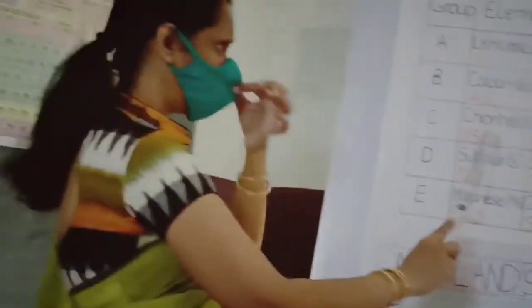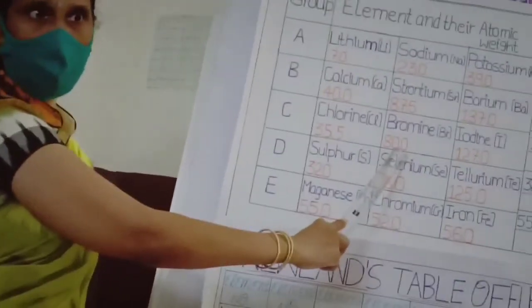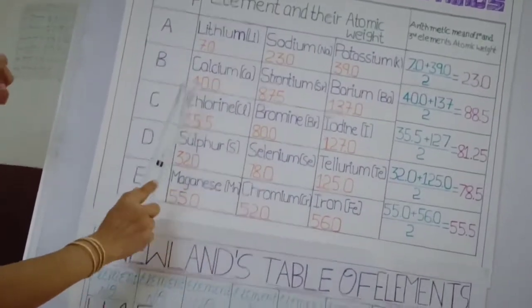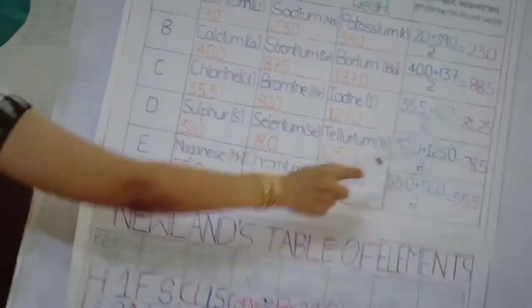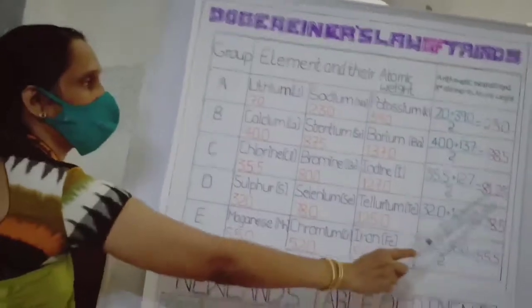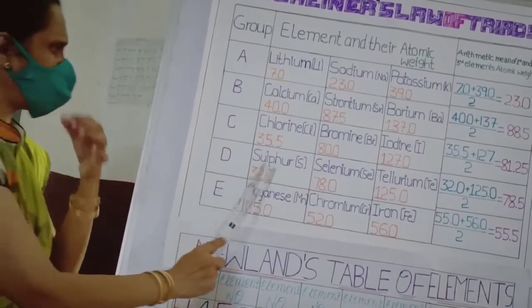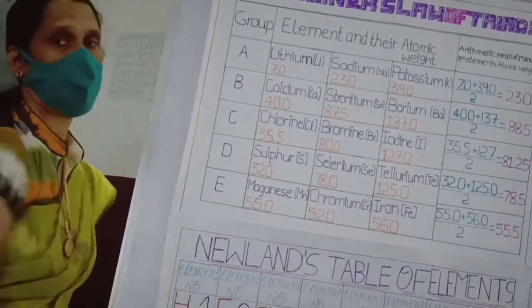And you can see chlorine, bromine, iodine. Bromine what is? 80. What is its atomic weight? 79.9 actually. So nearly 80. So chlorine 35.5 and iodine 127. So its average is 81.25 and it is nearly 80, 81.25 nearly equal. So some other elements are sulfur, selenium, tellurium, manganese, chromium, iron.